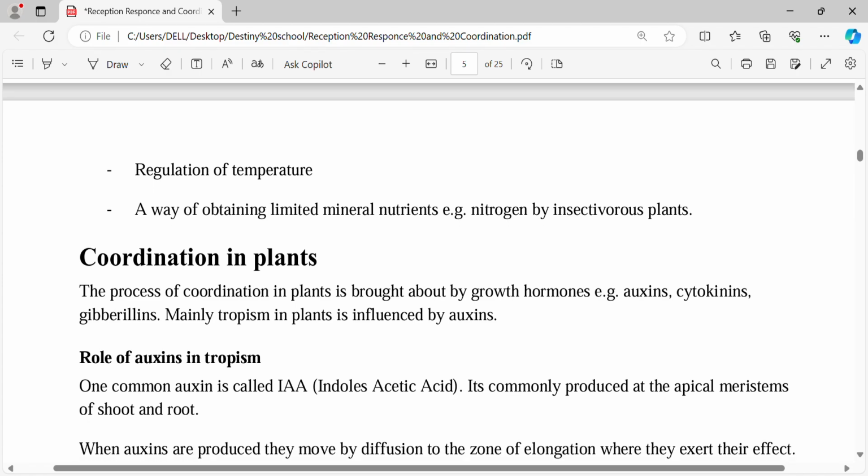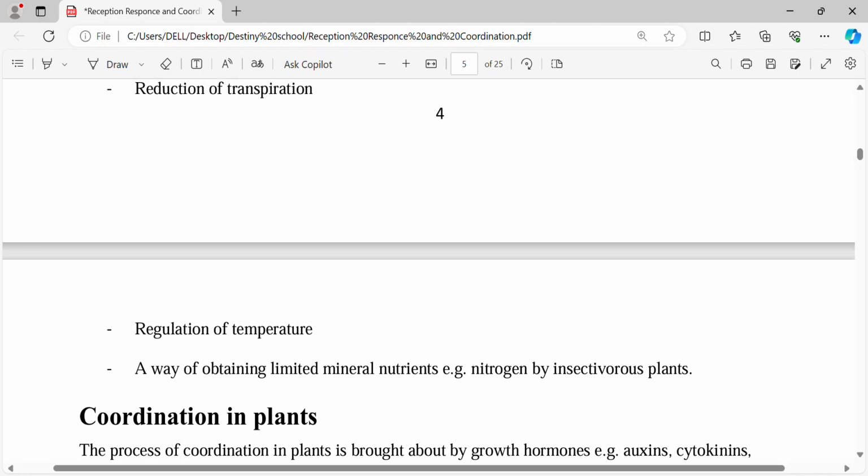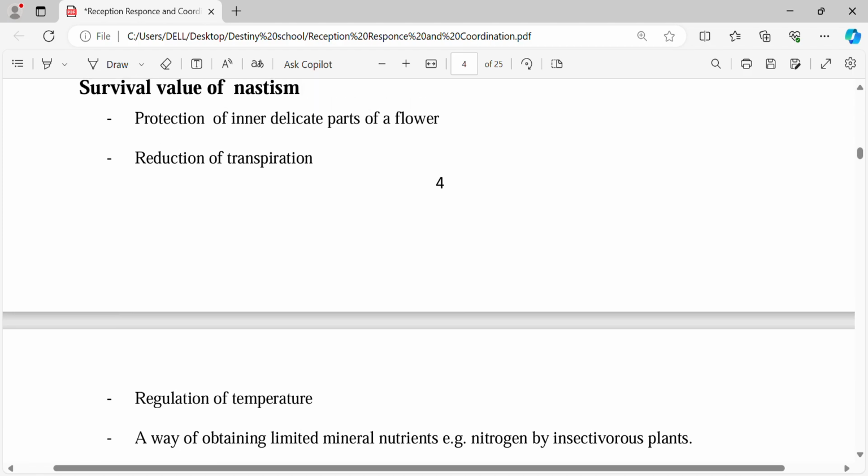In part 2 of the topic, we'll be talking about coordination in plants. That is what we'll be looking at in the next class. I believe you are able to understand a lot of the concept.